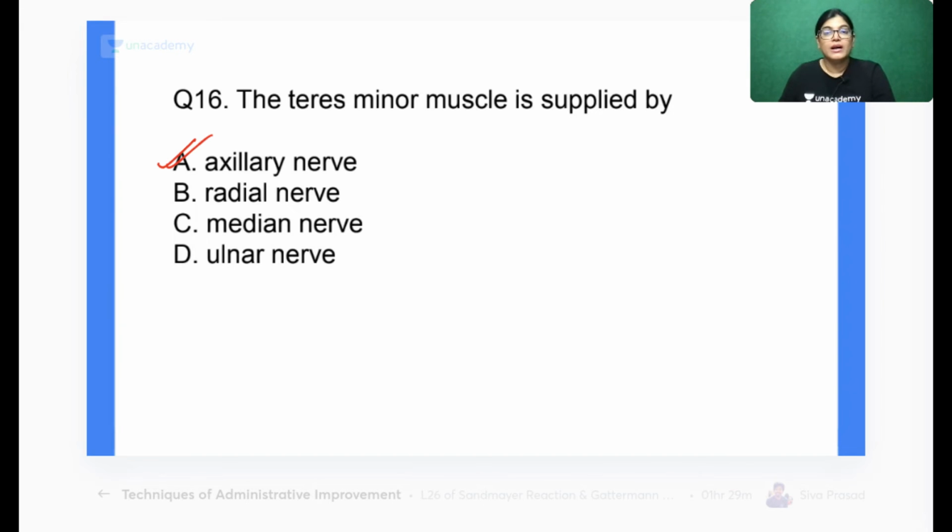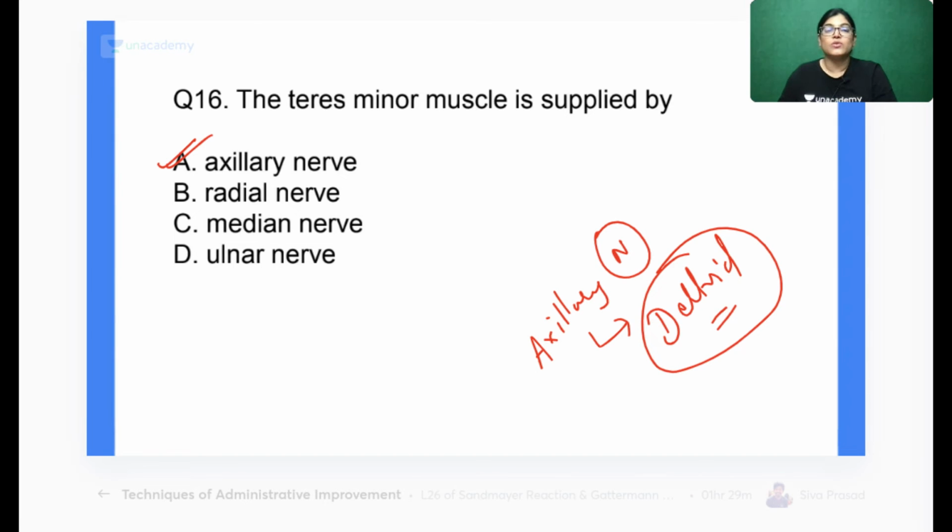Students, can you tell me, the axillary nerve gives innervation to teres minor and which other muscle? All of you must be knowing. Deltoid. Absolutely right. So these are the two muscles which get innervation from the axillary nerve. And in the case of anterior dislocation of the shoulder, the axillary nerve is injured.